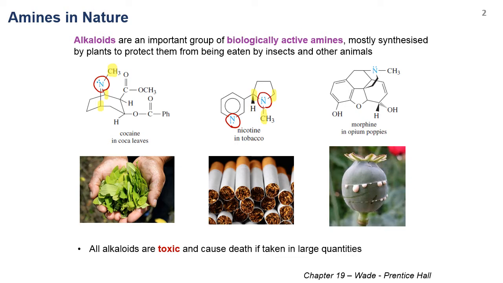And the last one, as everyone should have heard before, is morphine in opium poppies, and this is an amine that is bonded to 3 alkyl groups. And most of the alkaloids are toxic and cause death if taken in large quantities, but because of their biological activities, many of them are used as a platform for development of new drugs in the future.